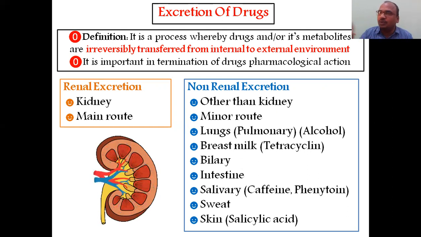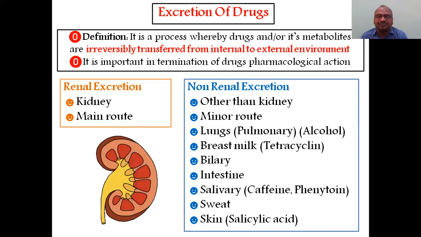That's why the police check by having you blow the air. Alcohol and volatile anesthetic drugs are volatile in nature, so they will be excreted through the lungs only, by exhalation.